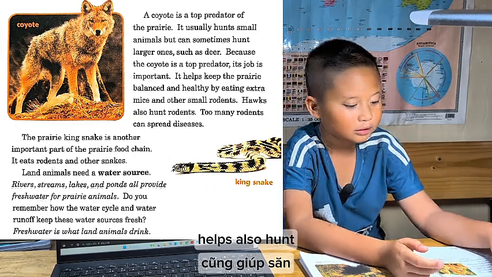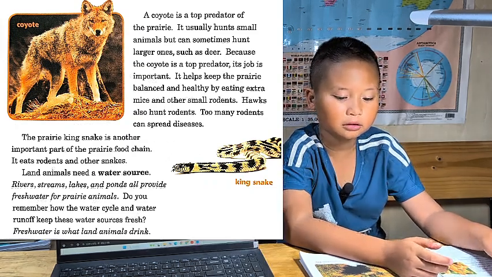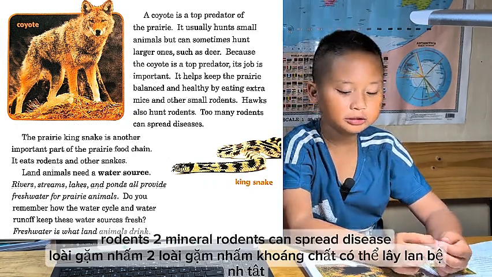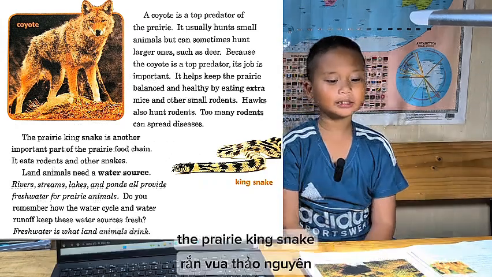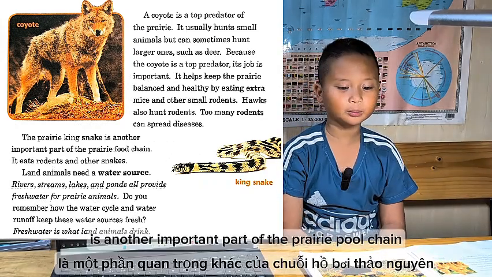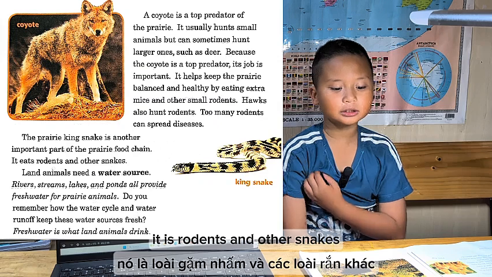Hawks also hunt rodents. Too many rodents can spread disease. The prairie king snake is another important part of the prairie food chain. It eats rodents and other snakes.